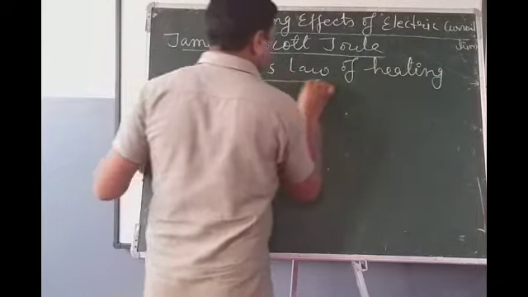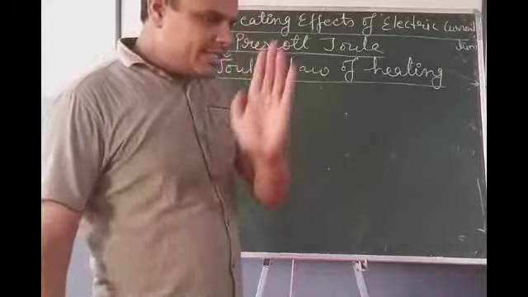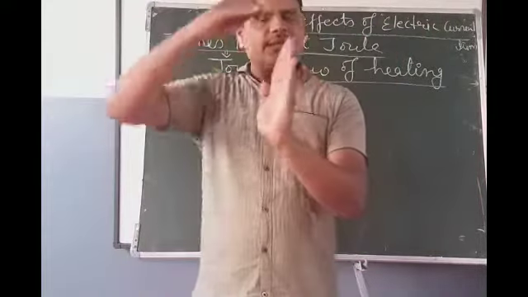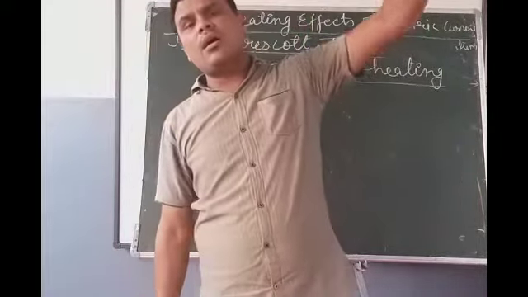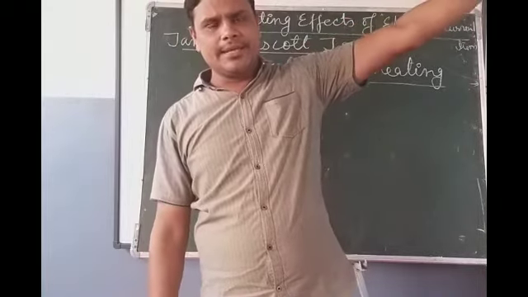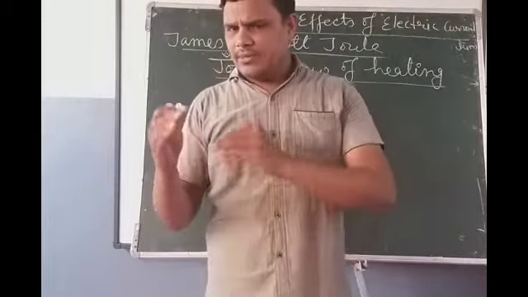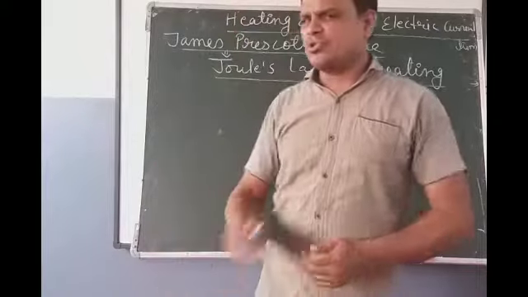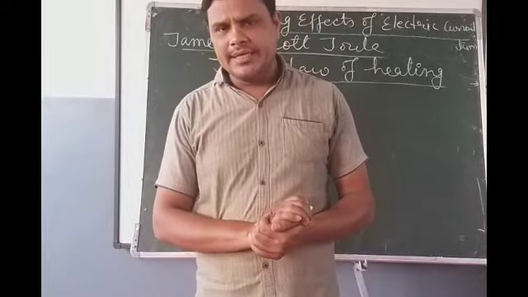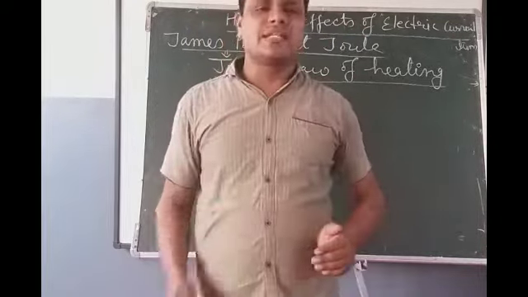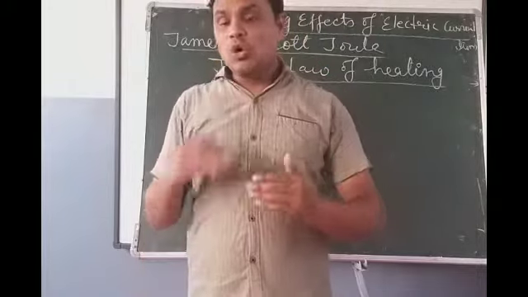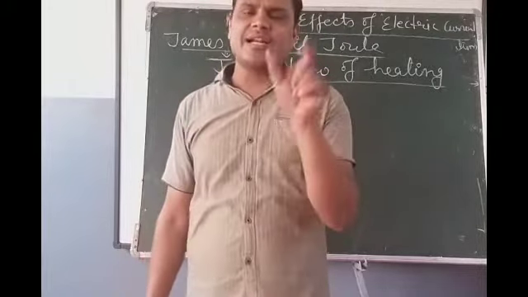This heating effect has been known for a long duration of time, but after a certain time, James Prescott Joule observed on what factors this heating effect depends.